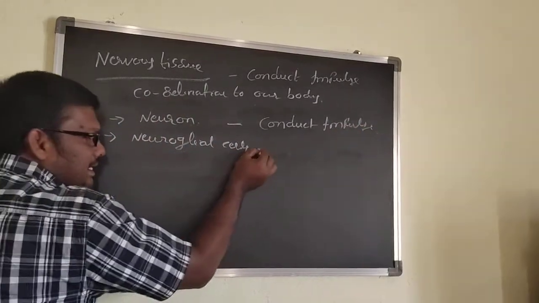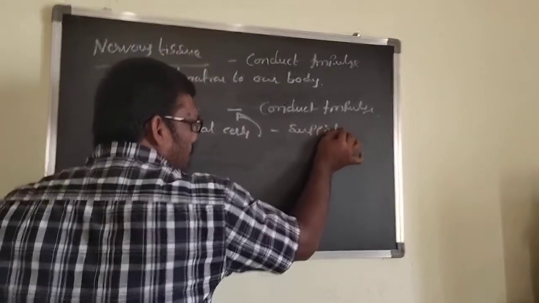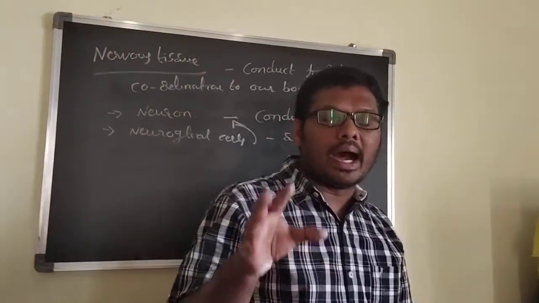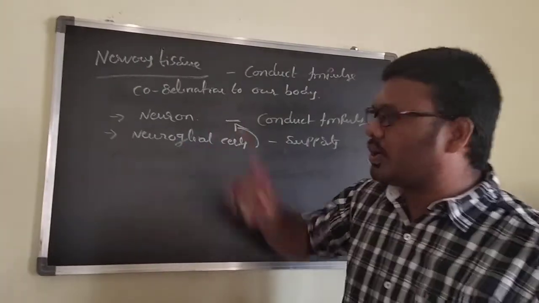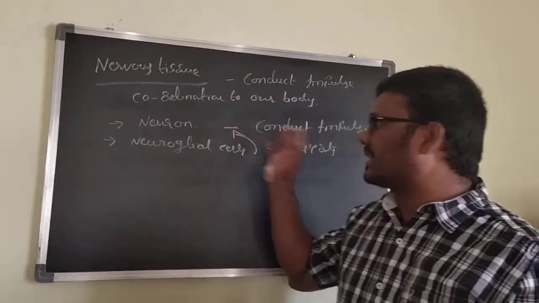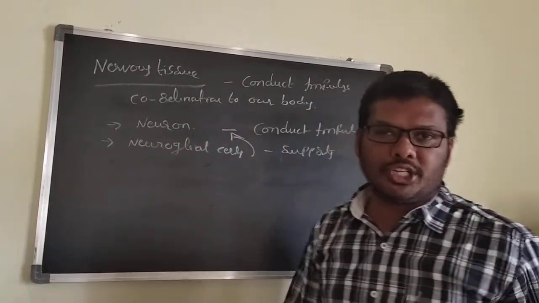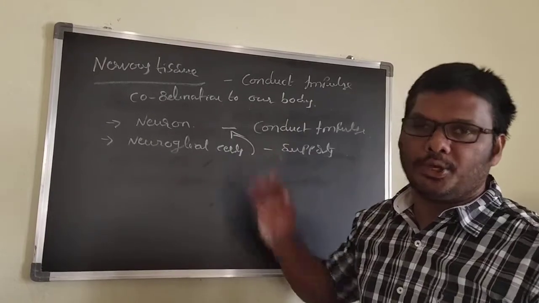Neuroglial cells support the neurons. That's why they can ask one question: in the nervous system, do all the cells conduct the impulse? No, only the neurons, the nerve cells, can conduct the impulse. That is the structural and functional unit of the nervous tissue. And the neuroglial cells support the neurons.